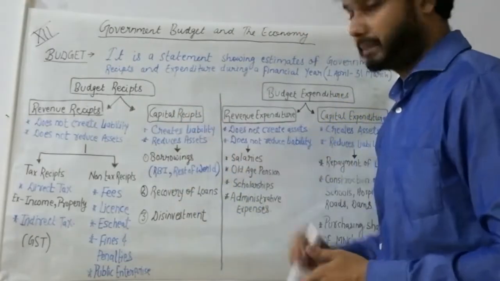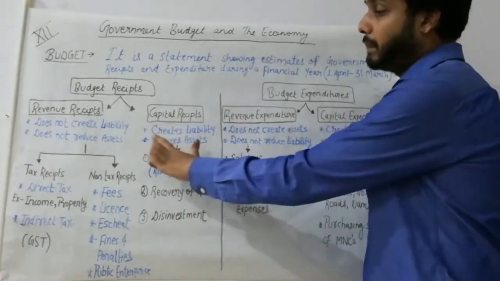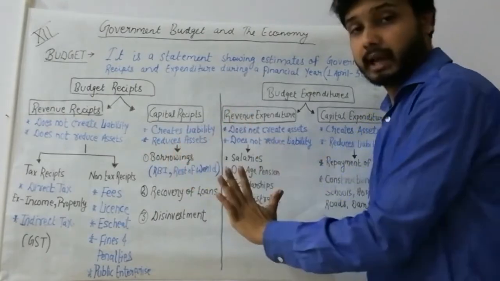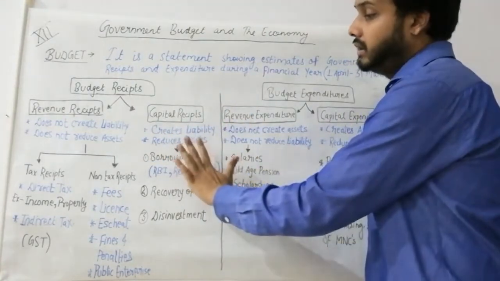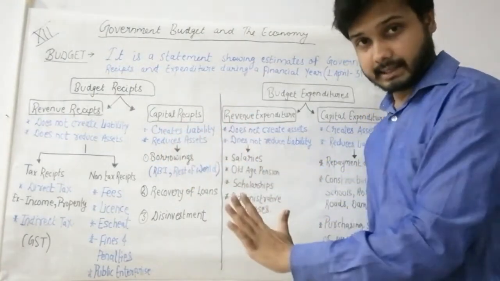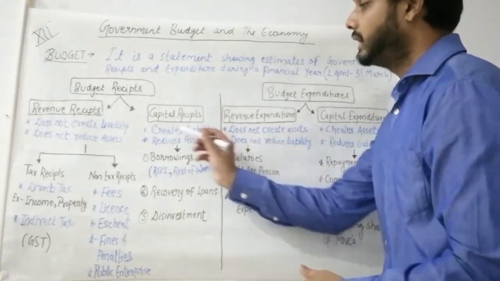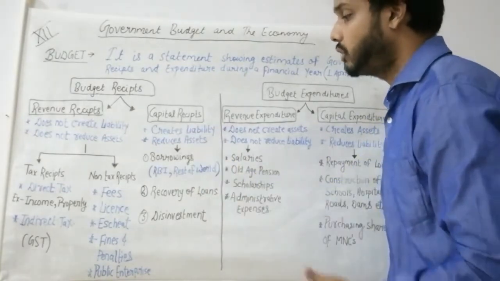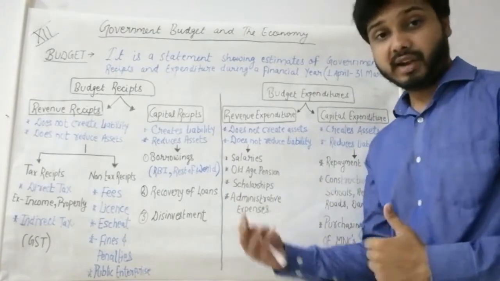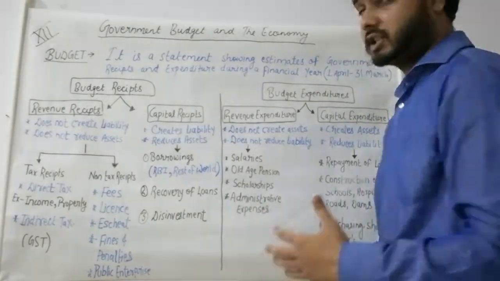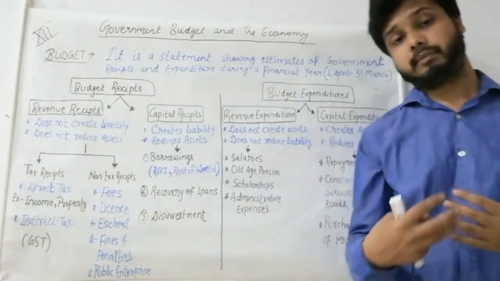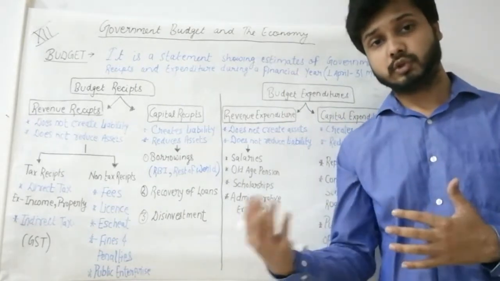Now we will see the capital receipts. Capital receipts do create liabilities and may also reduce the assets. Let us see how. In capital receipts, the first point is borrowings. When in need, when there is shortage of money, then government needs to borrow money from some sources.